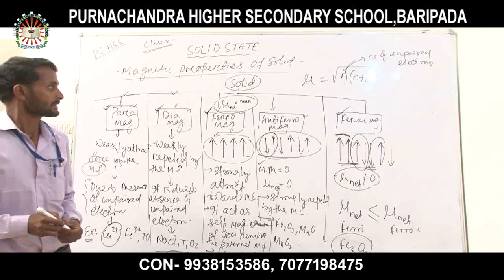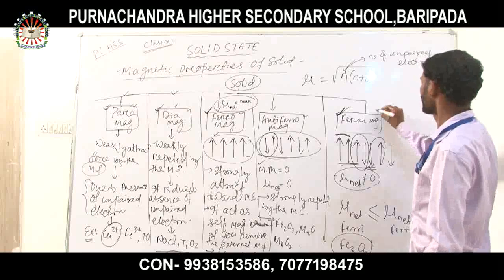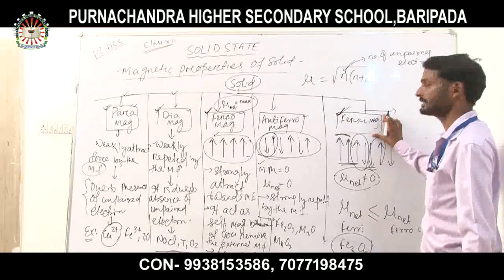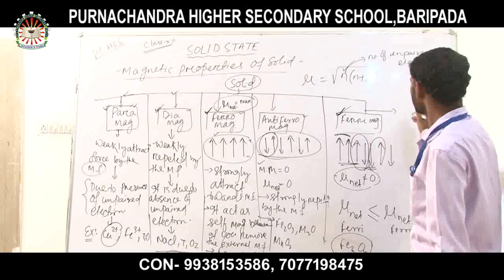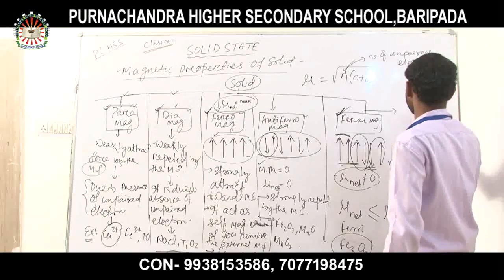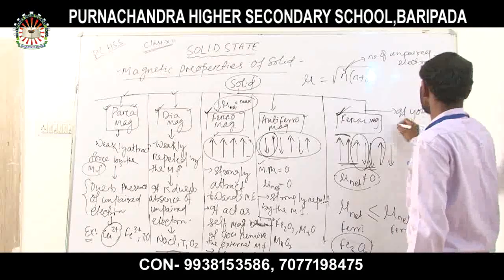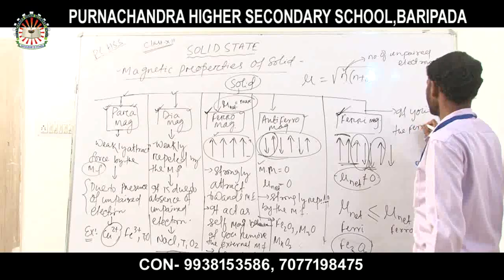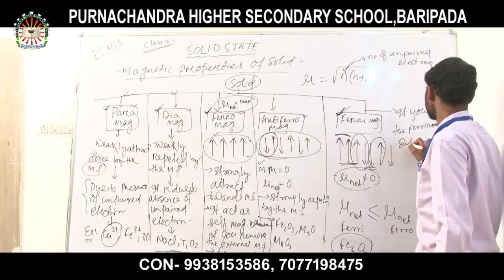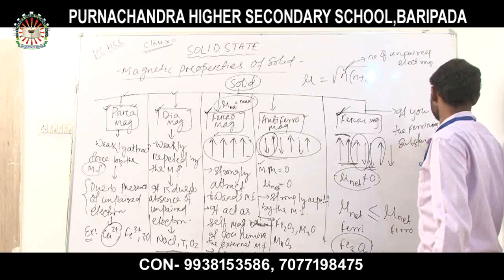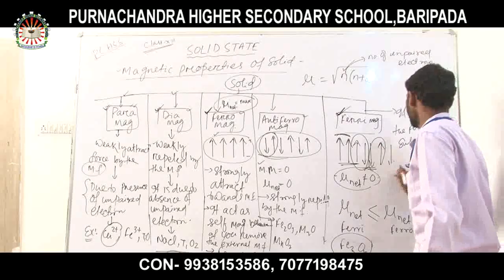Now a different property of the ferrimagnetic substance: if you heat the ferrimagnetic substance, then it changes its behavior.